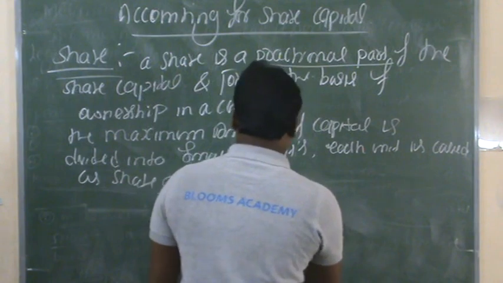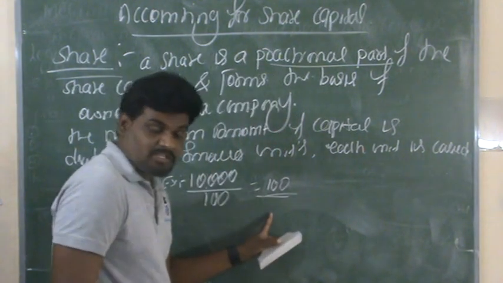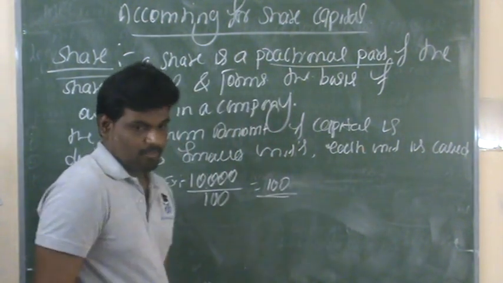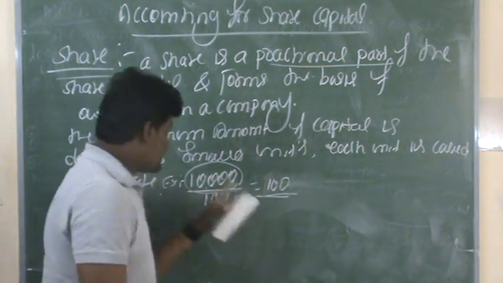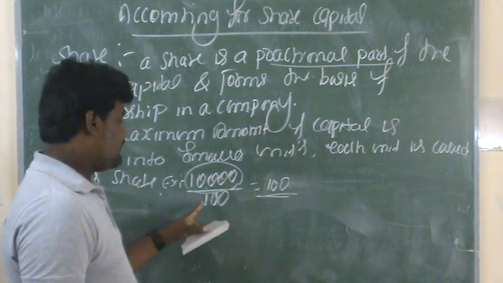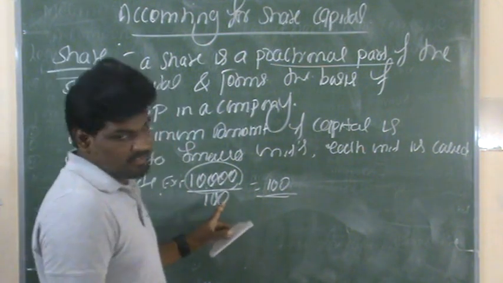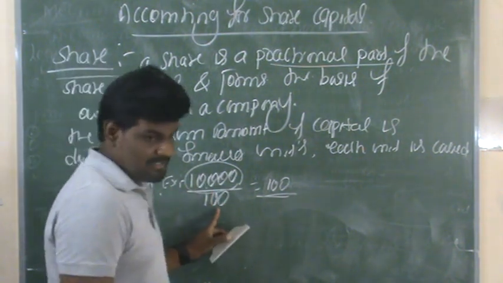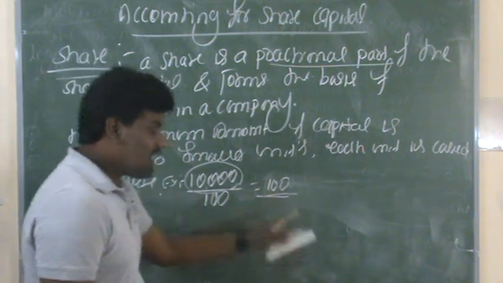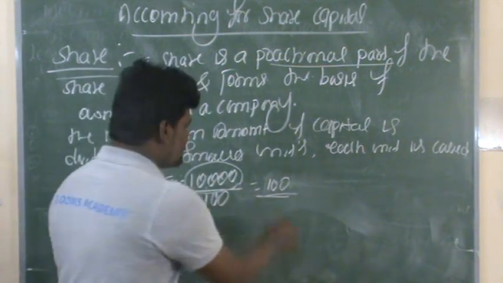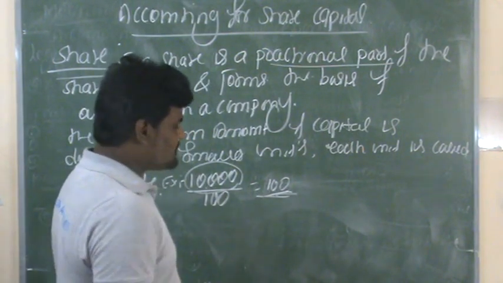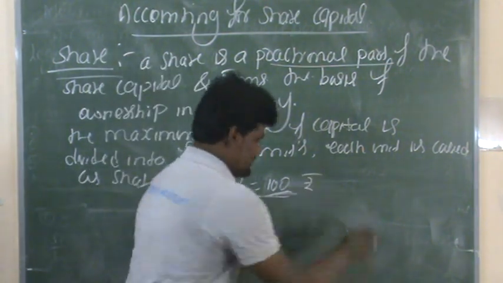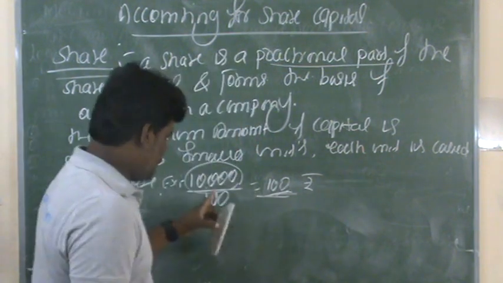The total number of shares is 100 shares. The cost price of each share is 100 rupees. The maximum amount of capital is divided into smaller units, smaller units meaning 100 units, and each unit is called a share. So in this company, the total number of shares is 100 shares, and the cost price of each share is 100 rupees only. So this is what a share is.